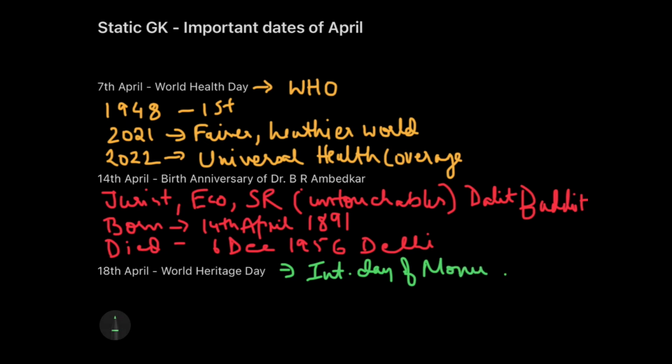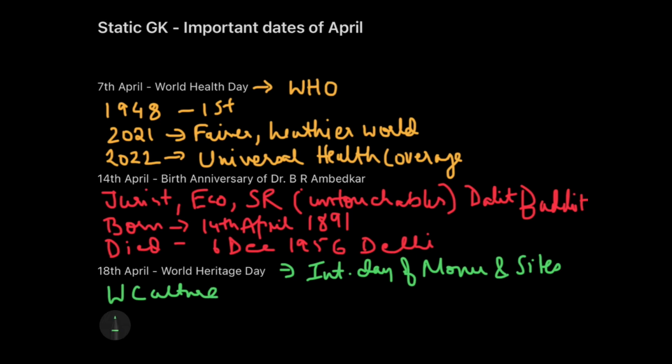So I'm just writing in shorts, okay, so that you just remember it or note it down. And it is an international observance which is held on 18th of April each year around the world with different types of activities. These activities include the visiting of monuments, heritage sites, conferences, round tables, and sometimes newspaper articles as well. ये करके हम करना क्या चाहते हैं? What is the significance we want to show up in this day? The significance is protection of our world culture and natural heritage. So हमें world culture को protect करना है. So that is where our focus is, and that's why we celebrate this day.